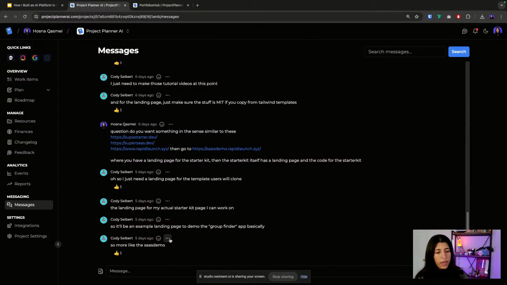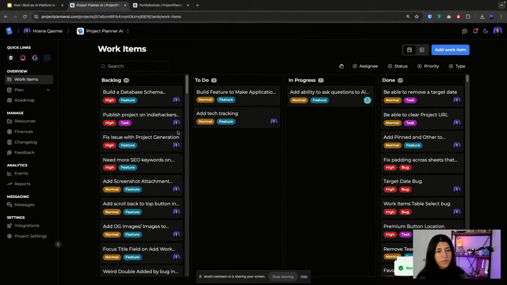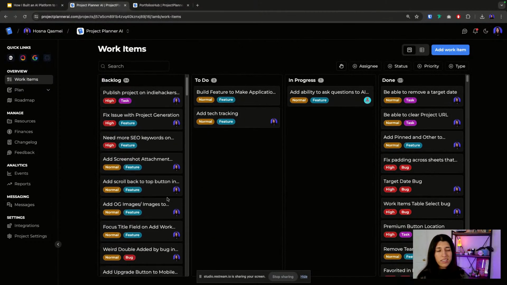And then the cool AI features for this would be, let's say I want to convert this to a work item. We're talking in the app, and let's say, oh, I have an idea. Why don't we do this? So instead of going inside the work items tab and figuring out what kind of items we should add there, I could just do this, and it generates a work item for us here,